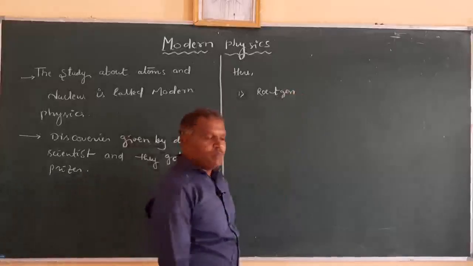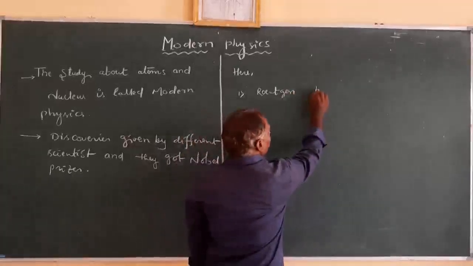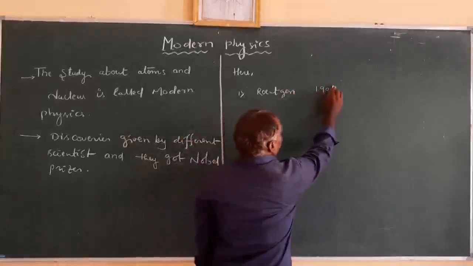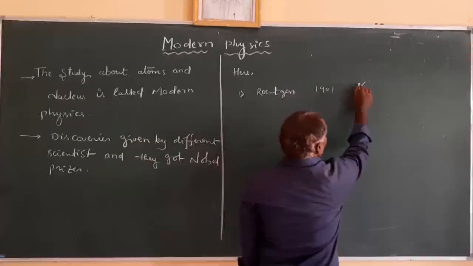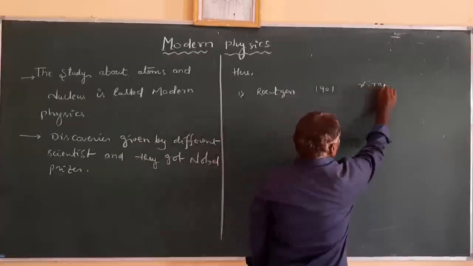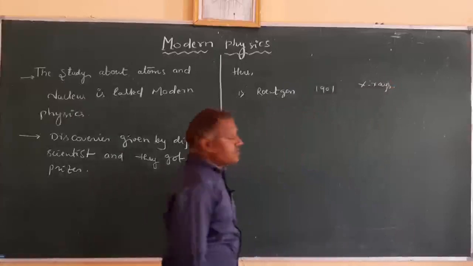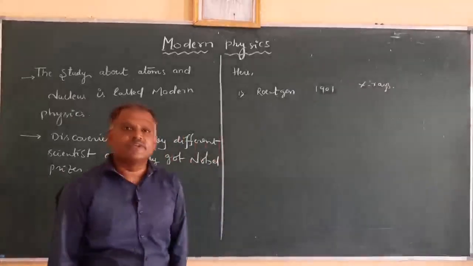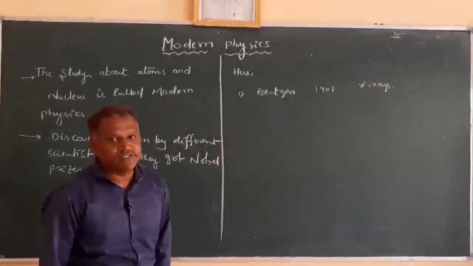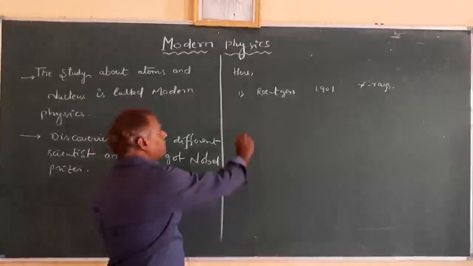who got a Nobel Prize in the year 1901 for the contribution of X-rays. For the invention of X-rays, he got a Nobel Prize in 1901.